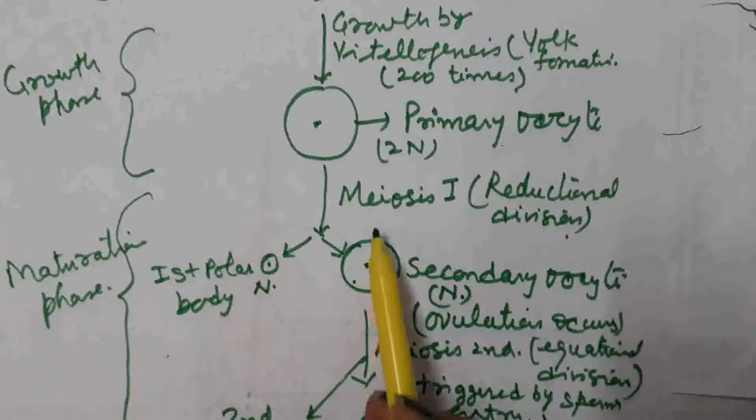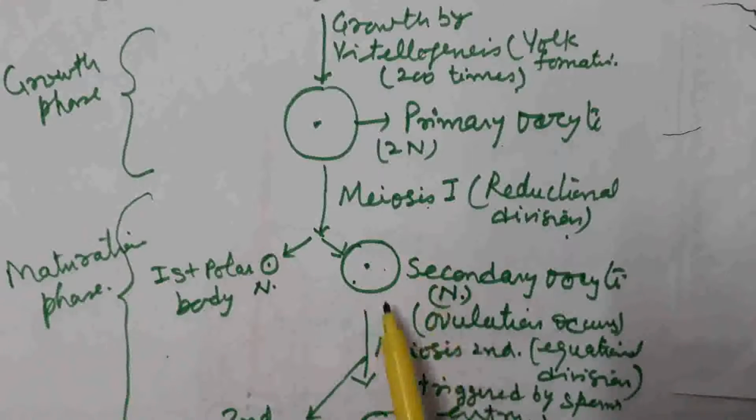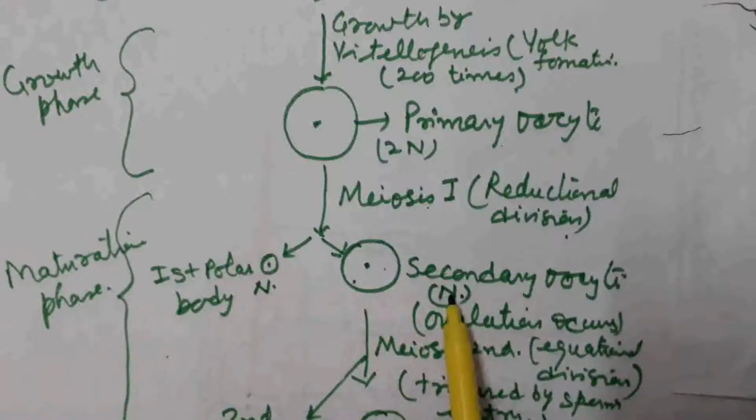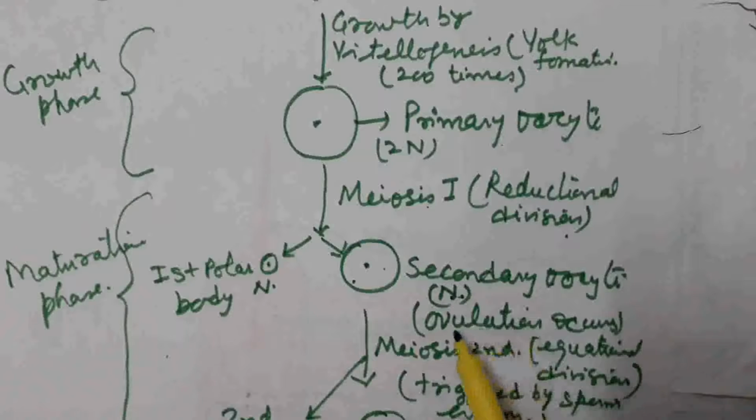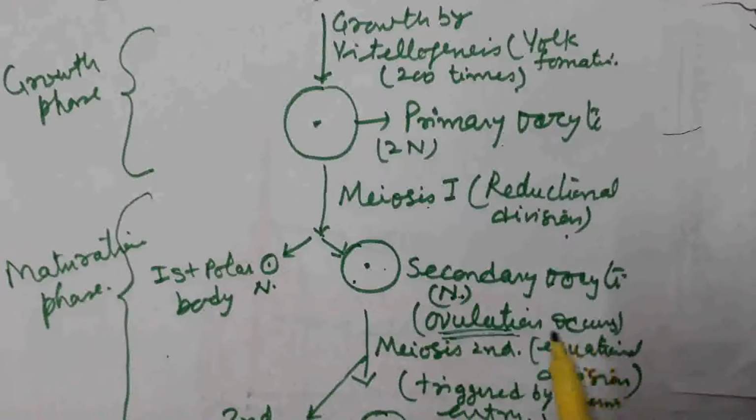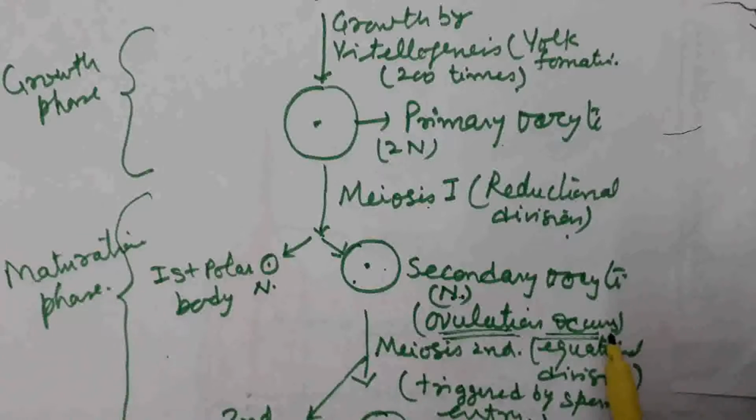Both cells are produced by meiosis 1, so the chromosome number is reduced to half, that is n. At this stage, ovulation takes place, that is the secondary oocyte is released from the ovary and reaches the site of fertilization, that is the fallopian tube.